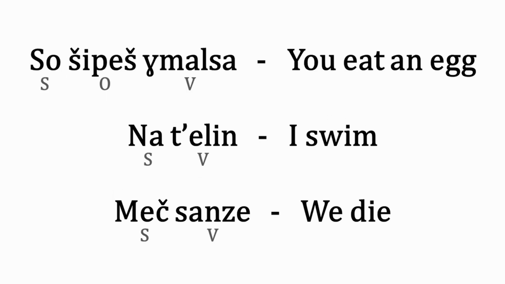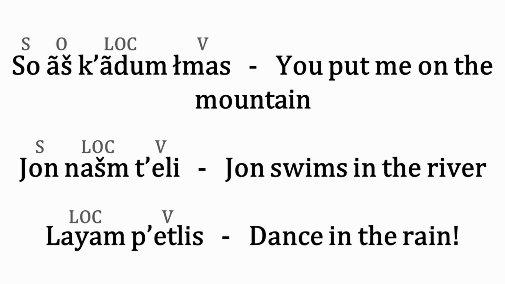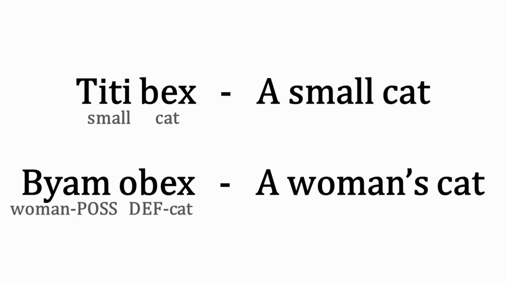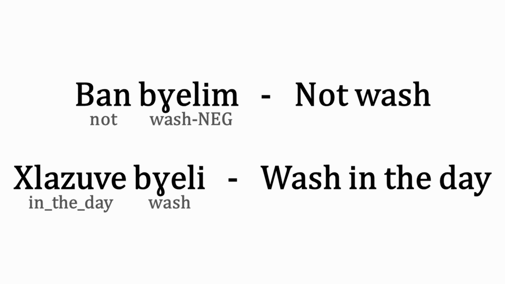The basic word order is SOV. Locative phrases come between the object and the verb, which distinguishes them from possessive phrases, which occur before the head noun as all modifiers do. Likewise, adverbs come directly before verbs.